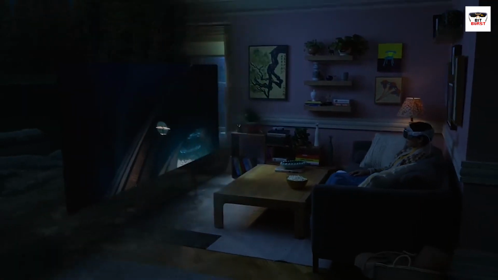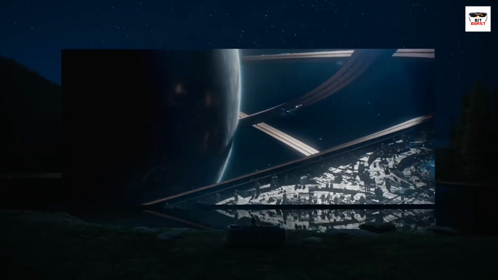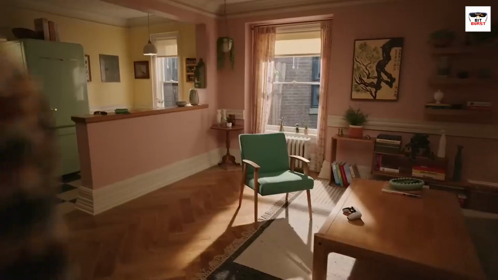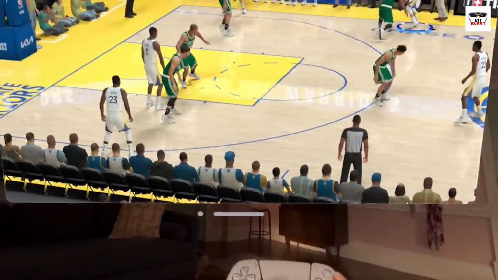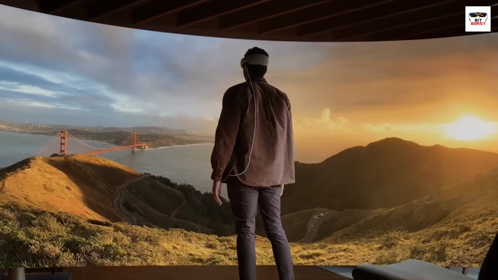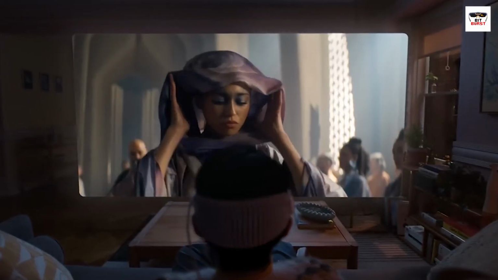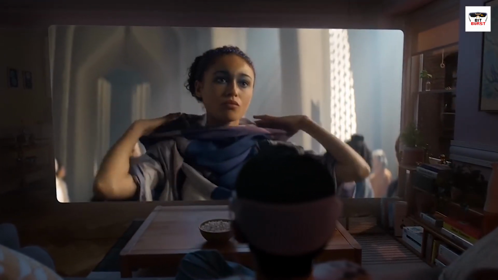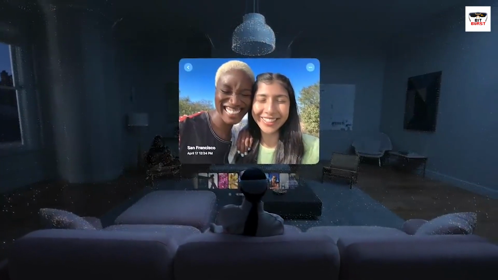VisionOS will enable new kinds of entertainment experiences. Movies and videos will play on massive personal screens that make you feel like you're in a private IMAX theater. Apple is working closely with leading game studios like Epic to craft AAA quality VR games from the ground up. The headset's cameras let you capture 3D video of the world around you. Replaying those videos makes it look like you're teleported back to that place and time. Spatial audio adds lifelike sounds from all directions to complete the immersion.